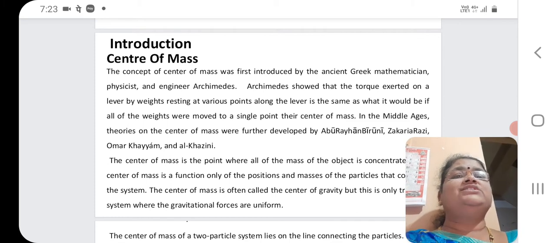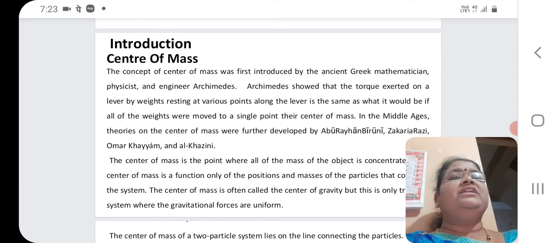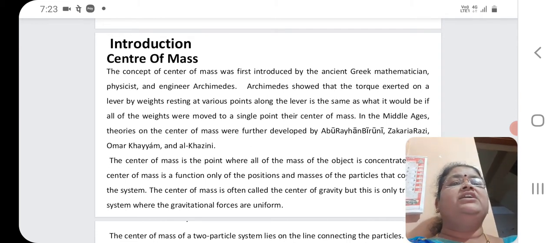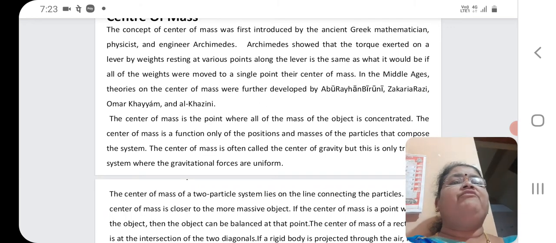Archimedes showed that the torque exerted on a lever by weights resting at various points along the lever is the same as what it would be if all of the weights were moved to a single point, their center of mass. In the Middle Ages, theories on the center of mass were further developed by other scientists also.